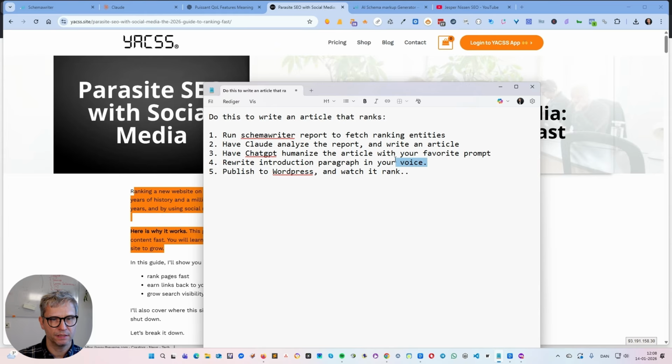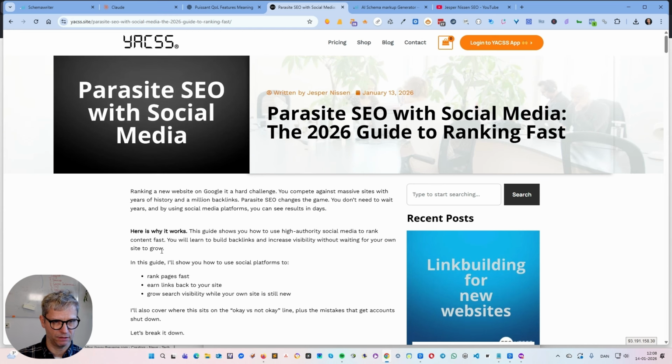And in total, I think that this process takes 10 to 15 minutes, something like that. And then you have a complete article. And then, of course, you need to publish it to WordPress and watch it rank. So the publishing and editing, of course, is the time-consuming part here. The total time spent on this article was between 1 to 2 hours. That's the process of the Entity SEO, and then the process of inserting the article into WordPress.